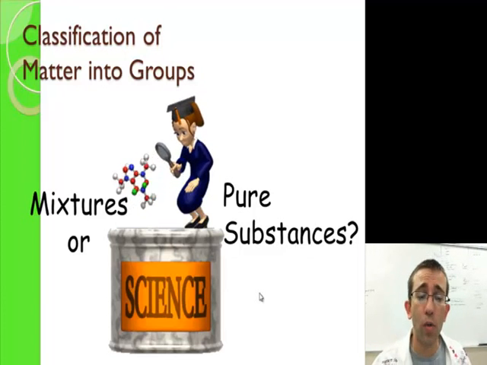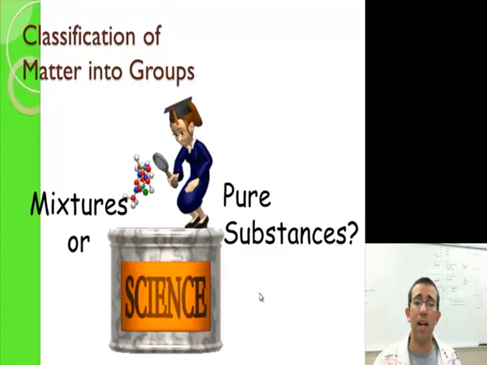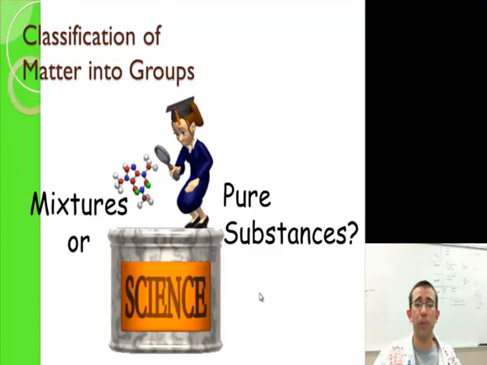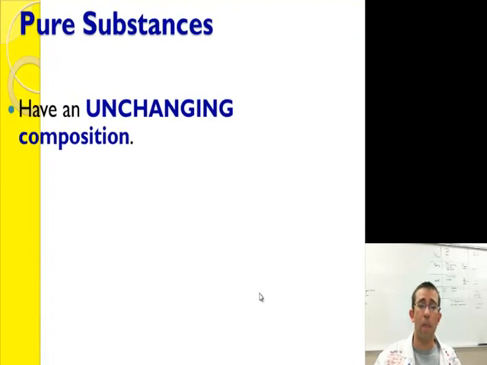The big two categories are either it's a pure substance or it's a mixture. So everything is matter, and it's going to be divided up into mixtures and pure substances. We're going to start with pure substances. Pure substances have unchanging compositions. That means no matter where you look at it, it's going to be the same throughout.